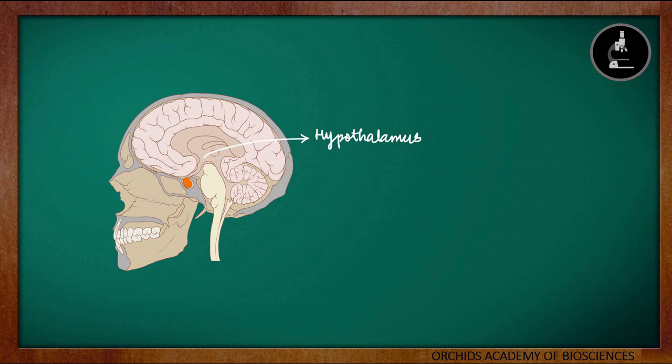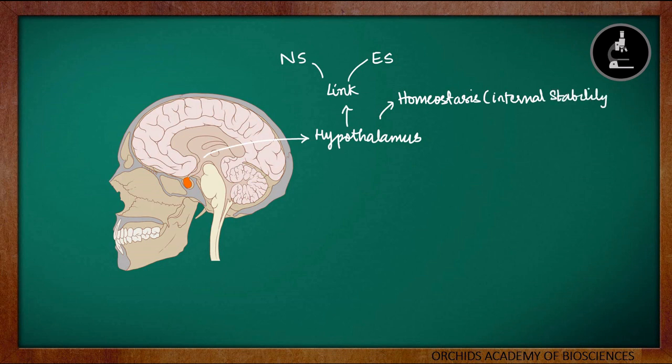So the hypothalamus is present just below the thalamus, and this hypothalamus acts as a linking structure between the nervous system and the endocrine system. This is the main structure which links the nervous and the endocrine system. It produces a lot of hormones, and one of its important functions is to maintain homeostasis. Homeostasis is maintaining the internal stability of the body. We came across this term homeostasis even in the previous videos of the chapter. So one of the major functions of the hypothalamus is to maintain the internal stability of the body.